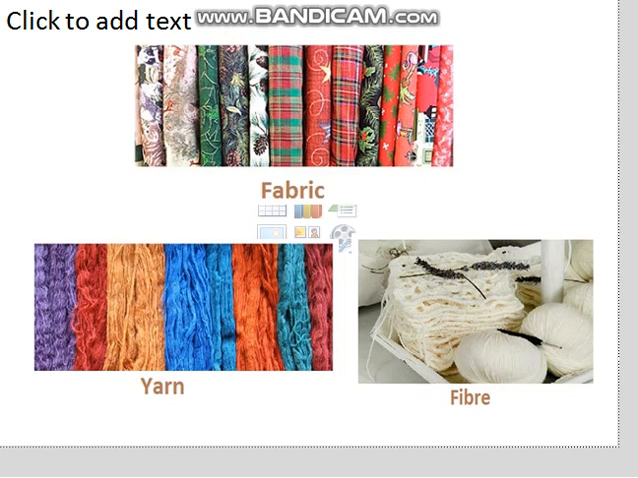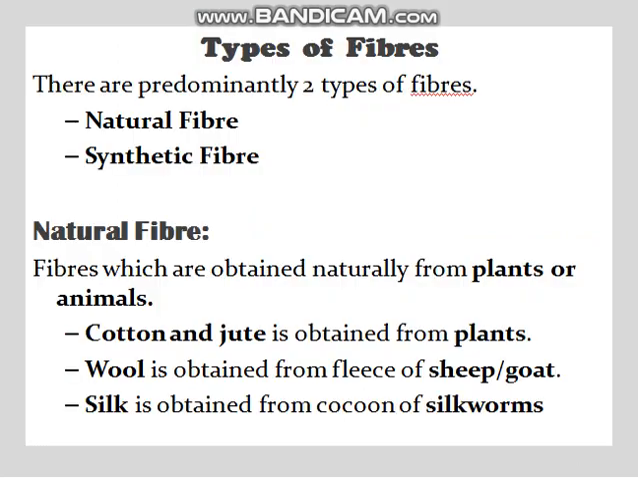We can see here pictures of fabrics, yarns and fibers. Okay, so different fabrics are used for different purposes. For example, we use wool primarily for sweaters, right? Cotton for normal dresses. So different fibers are used for different uses based on their properties, right? So next we will move on to different types of fibers.